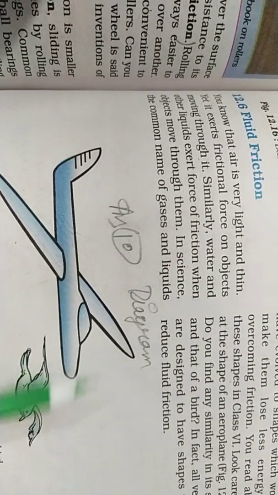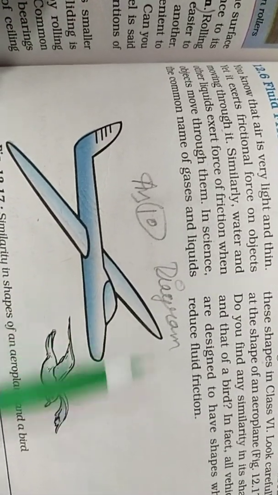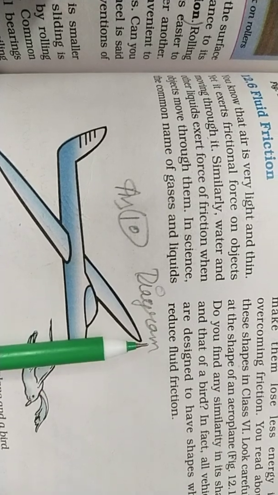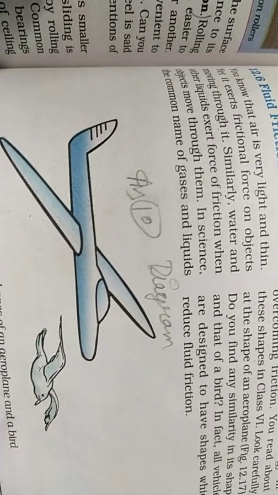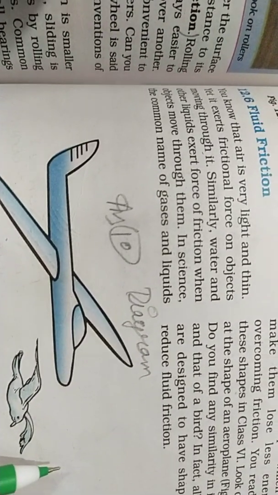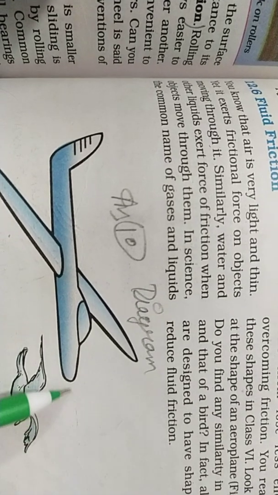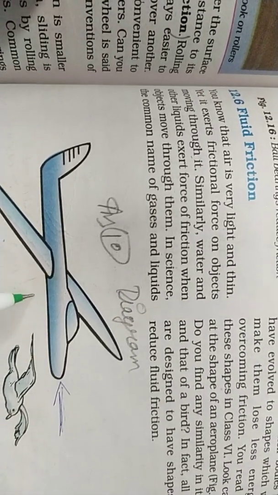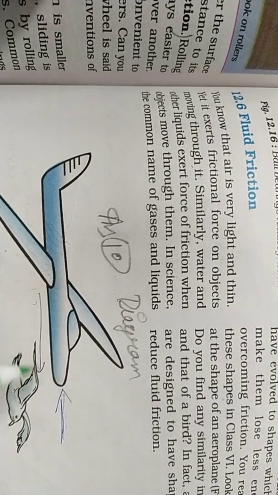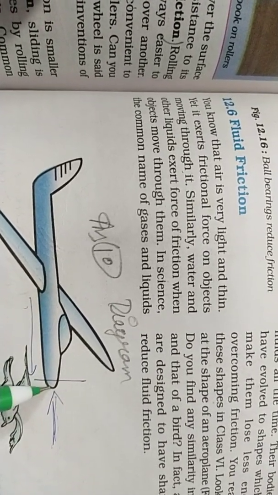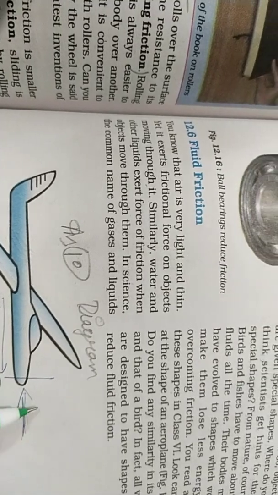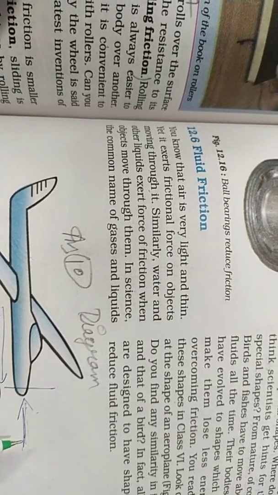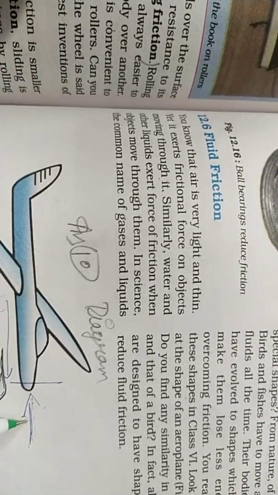The medium, air, is everywhere, and it opposes the movement. The direction of the air friction will be in this way, where the movement of the object is in this way. So this is the opposition. Air exerts a pressure and tries to resist the movement.